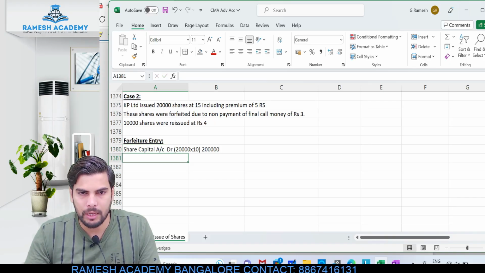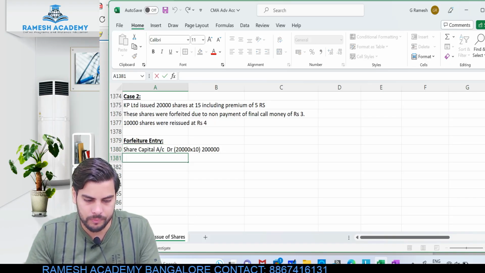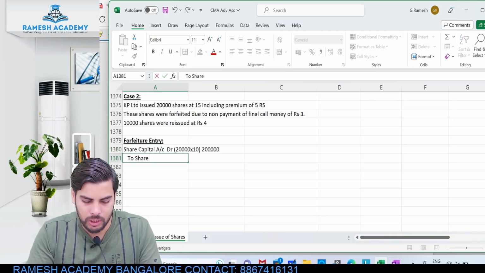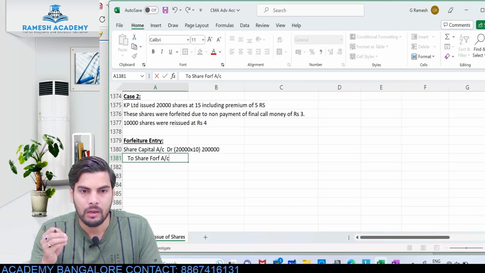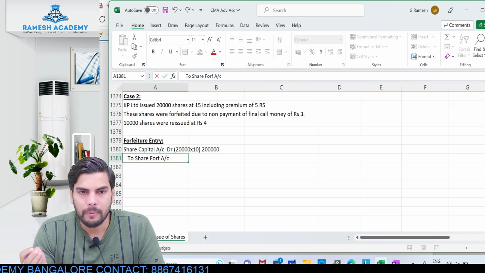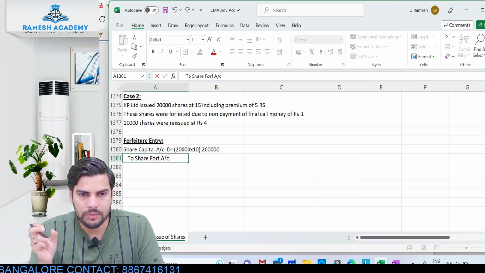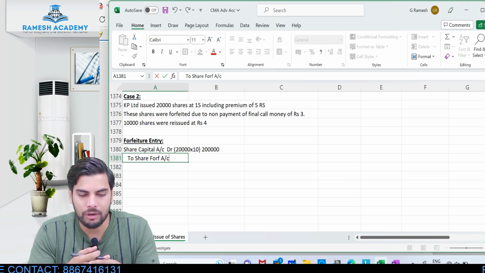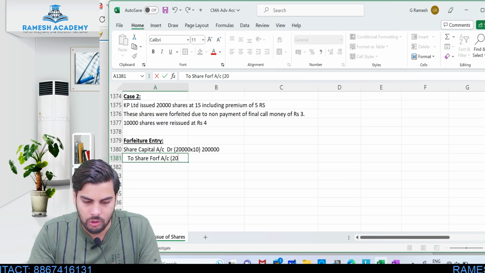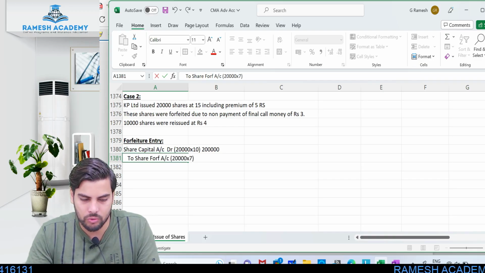Securities premium, should I be giving effect? No. Okay, so to share forfeited account to the extent of the amount which has already been collected. Now out of 10 rupees share, don't you think only 3 rupees, that is the final call, was not paid? That is why the shares were forfeited. So it means that 7 rupees has already been collected. So on these 20,000 shares, I would have already collected 7 rupees. So this would be how much? This would be 1,40,000 rupees.